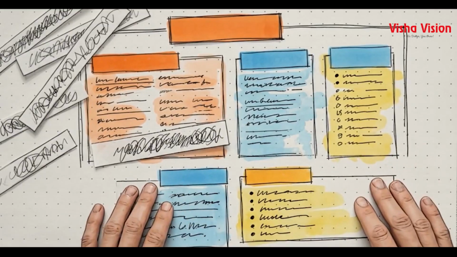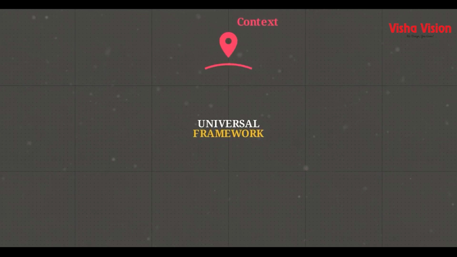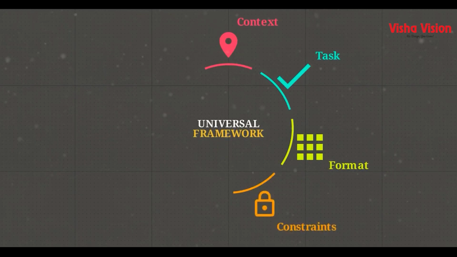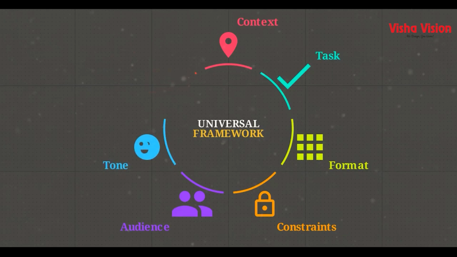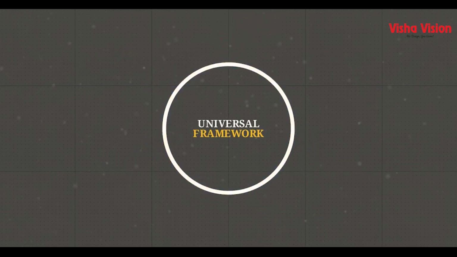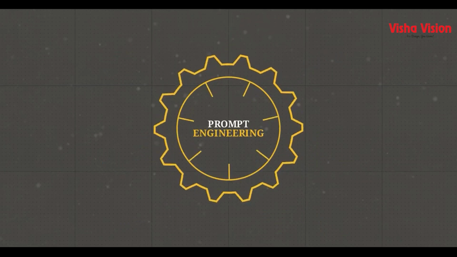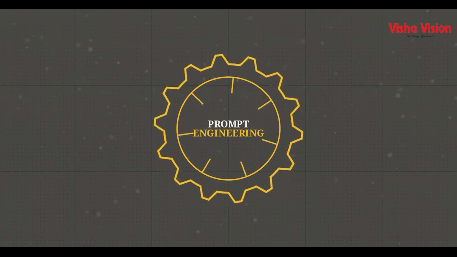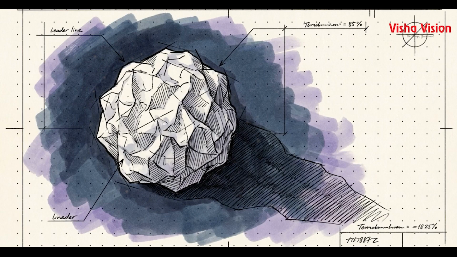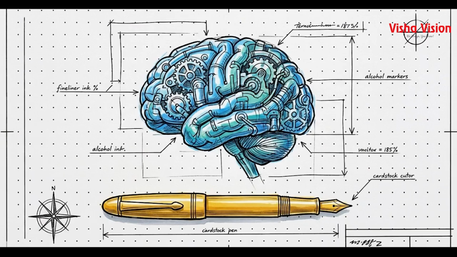All of this distills down to a single actionable sequence, the universal framework. Context, task, format, constraints, audience, tone, and length. Following this sequence turns a casual interaction into the precise execution of prompt engineering. You don't have to settle for unpredictable, messy outputs. With these structural tools in place, you dictate the terms, and you get exactly what you need, every single time.